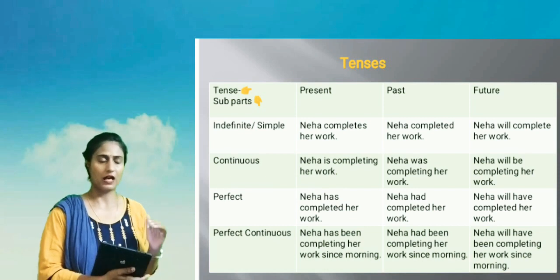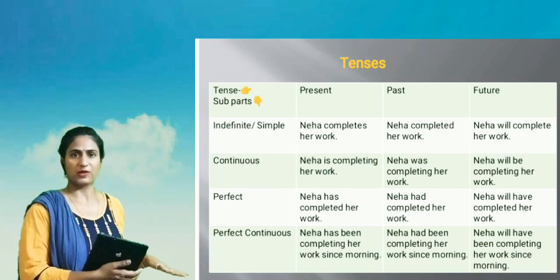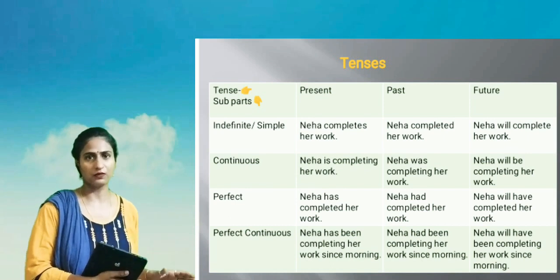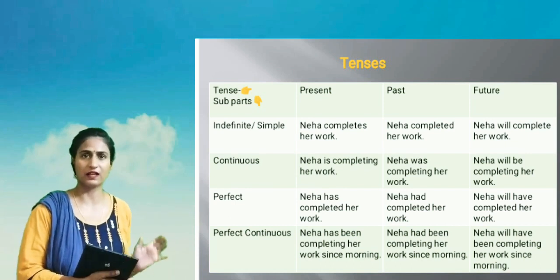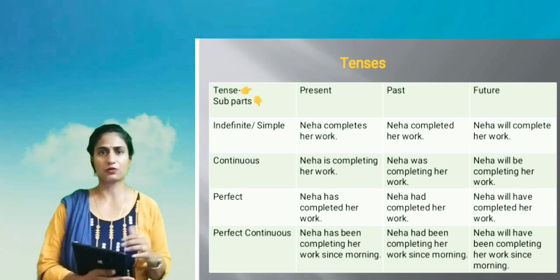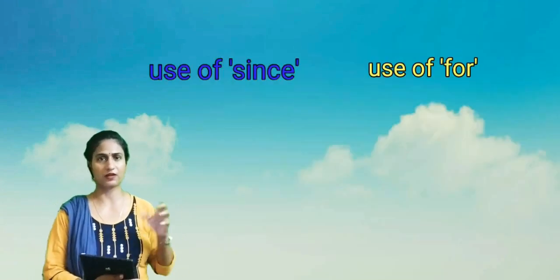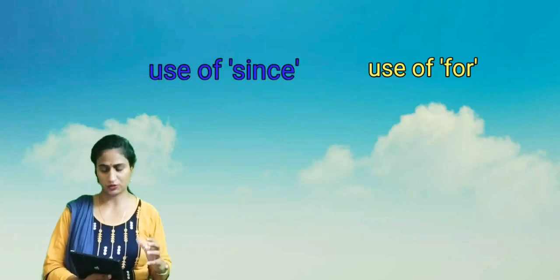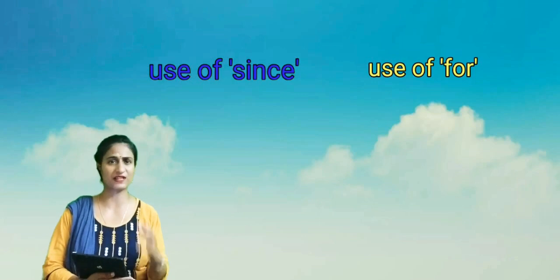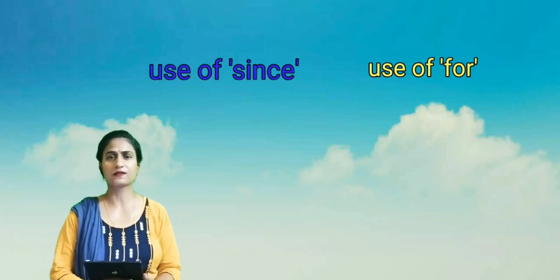finished. And here I have used the preposition since. So since and for, these two prepositions are used in perfect continuous tenses. Where will you use since and where will you use for? When you find a definite or specified time, then you use since.